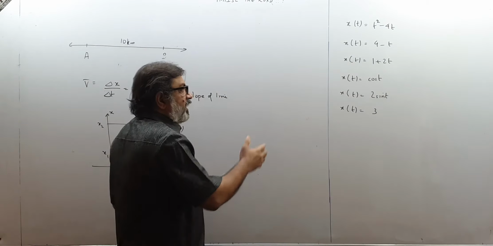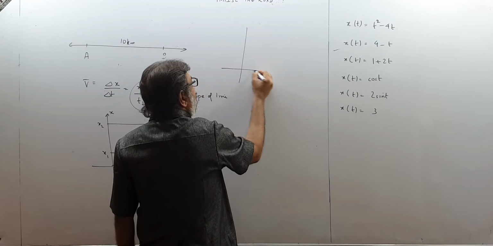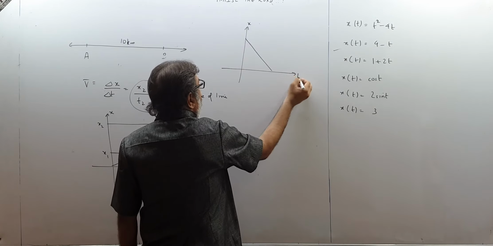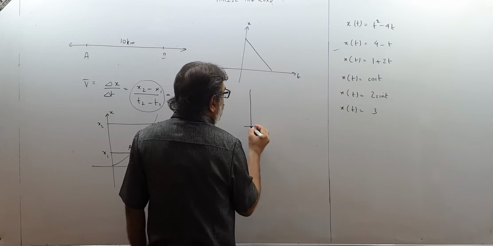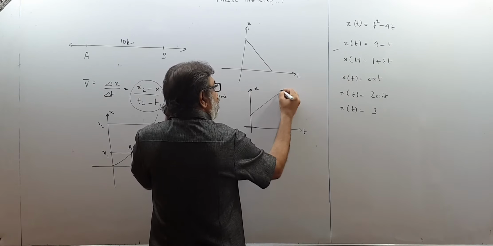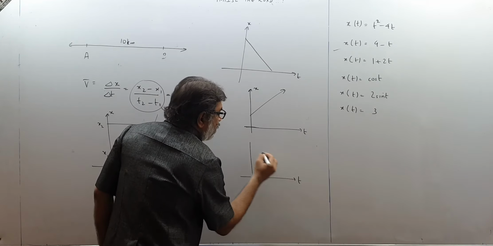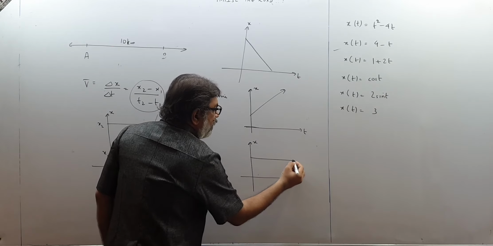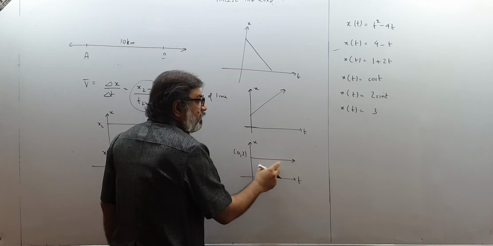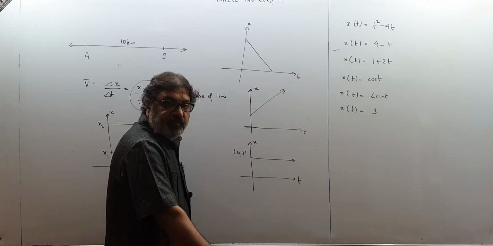So children, we have drawn so many graphs. If I draw the graph of this, it was coming out to be like this. If you can recall, this was position and this was time. Then for this, it was coming out like this. This was time and position. So this one was coming out to be like this. And for this, it was coming out to be like this. This was time and this was position. The graph will come out to be like this. This is the point 0, 3. When time is 1, 2, 3, 4, your position will always remain 3. Your graph will come like this.